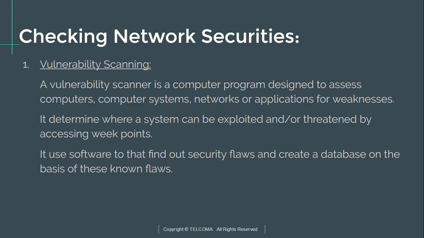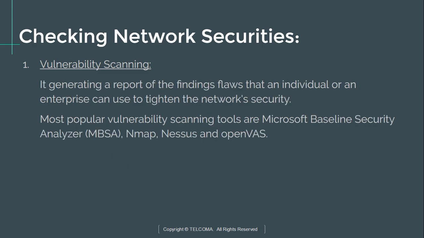It determines where a system can be exploited or threatened by an attacker, and uses software to find security flaws. After finding the flaws, it creates a database of those flaws and provides that data sheet to the individual or the organization, so they can use it to tighten the network security.